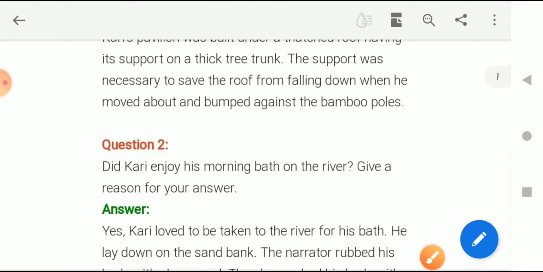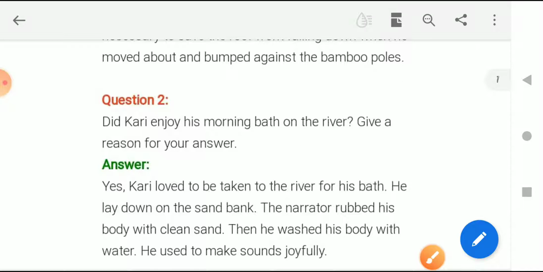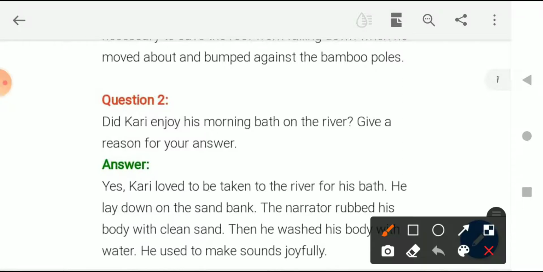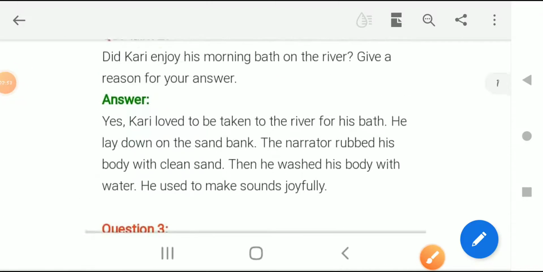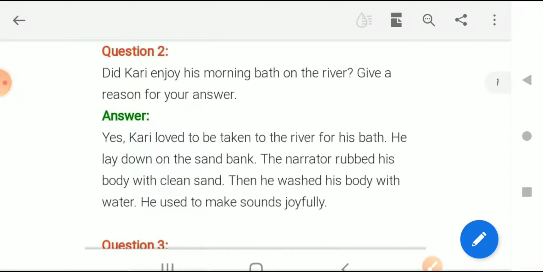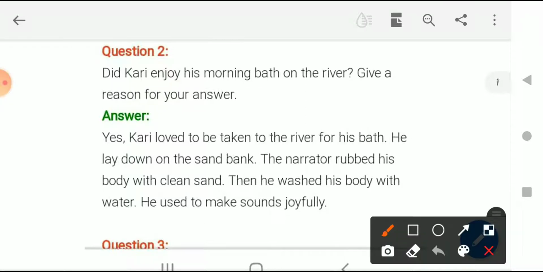Now moving on, children, the second question is: Did Curry enjoy his morning bath in the river? Give a reason for your answer. So here the question is whether Curry enjoyed the bath that he used to go for every morning in the river. So yes, Curry loved to be taken to the river for his bath. He lay down on the sand bank.